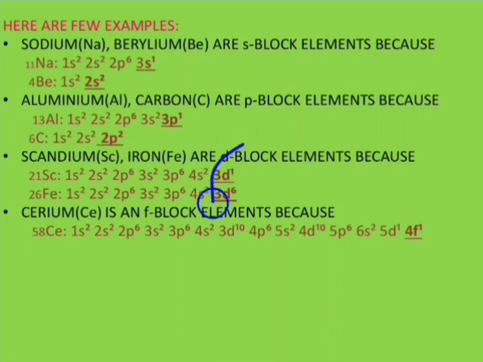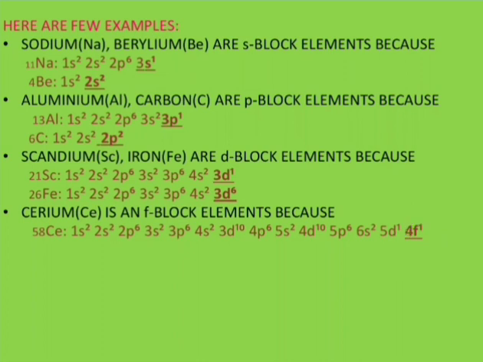In these also you can see the differentiating electron has entered into the d subshell. So therefore these are known as d block elements. Next, cerium is also an f block element, because in cerium the last differentiating electron is in the f subshell. So therefore cerium is an f block element.